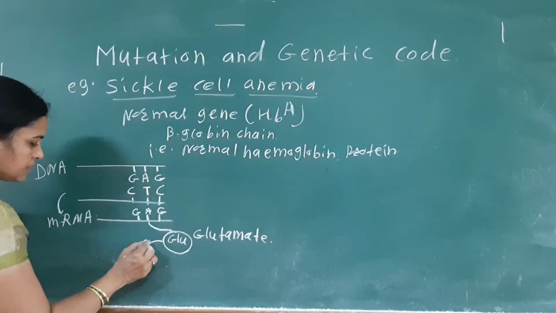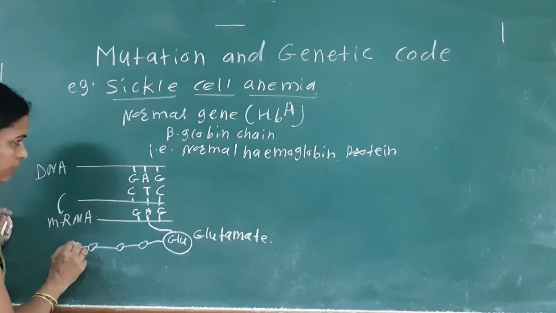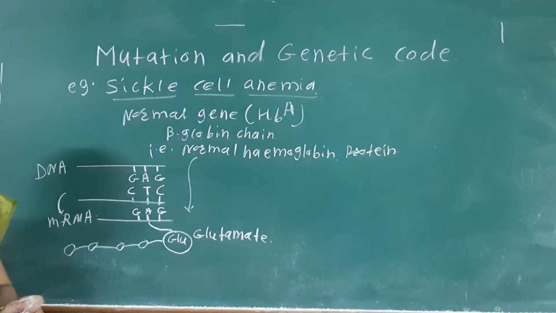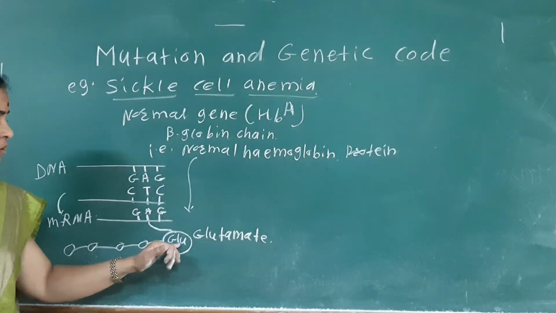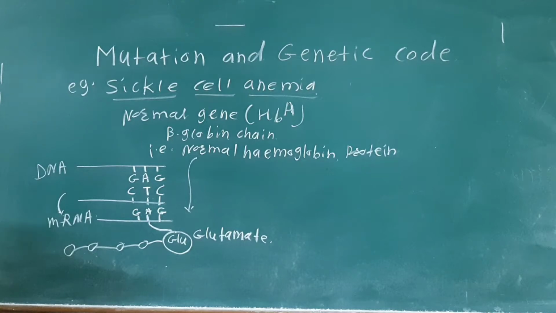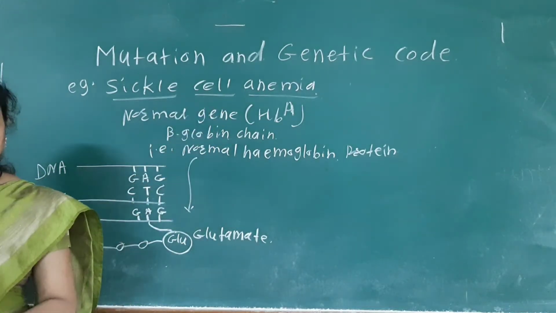So there is a chain of amino acids, which is the normal hemoglobin protein, and here the amino acid glutamate is responsible. This is due to the normal HbA gene.